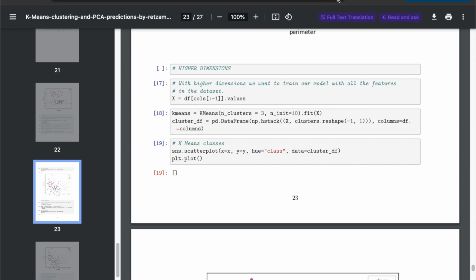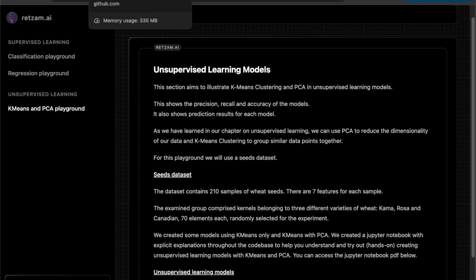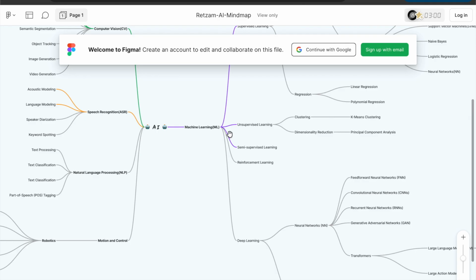But then you can check in the code and everything here, as well as in the GitHub organization. So this is the last one here, and we continue to move. We've started deep learning, so we added that here, and we continue adding more and more, as you can see from our very robust mind map, right?